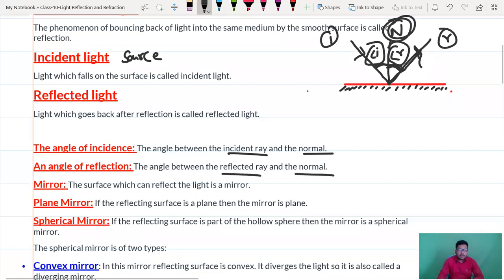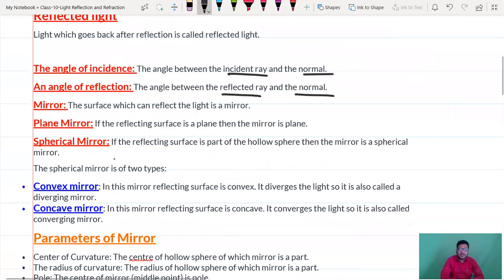And what is a mirror? The surface which can reflect light is a mirror, or which can reflect 100% of light, total light, is called a mirror. Now coming to your 10th class, we have special types of mirrors.